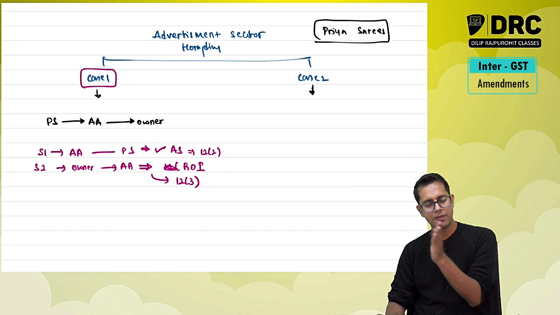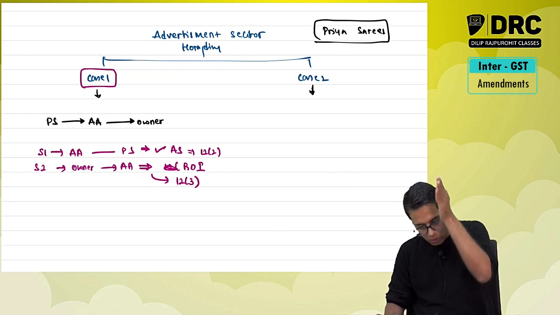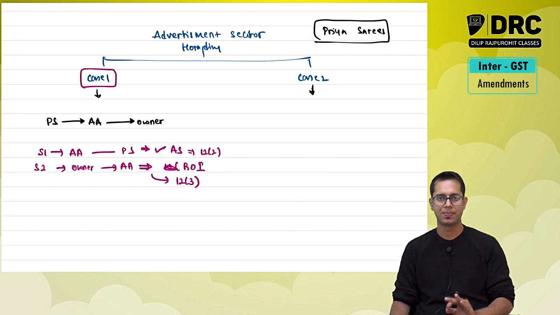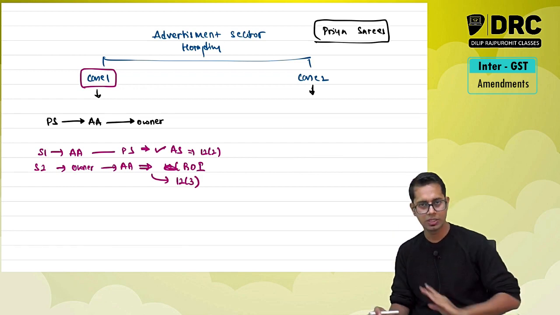The owner is giving services to the advertisement company. The place of supply will be the location where that hoarding is situated. Okay? So this is point number one.